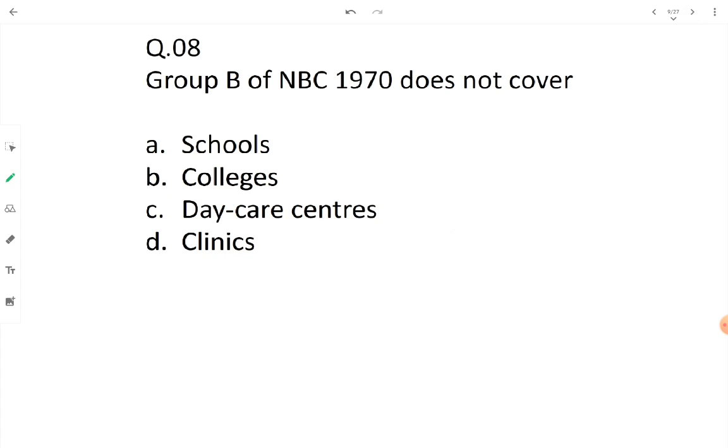Okay, group B of NBC 1970 does not consist of clinic. We just saw that group B covers all the buildings which are used for educational and recreational purposes. In schools, colleges and daycare centers, education, recreation and learning processes are carried out. And in a clinic, treatment of persons and diagnosis of patients may be done. That's why group B of NBC does not cover the clinic building.